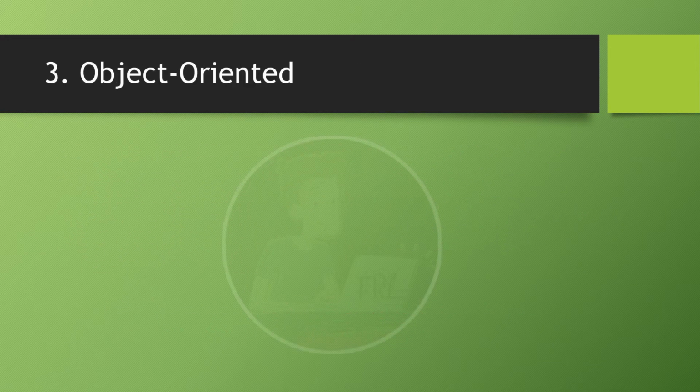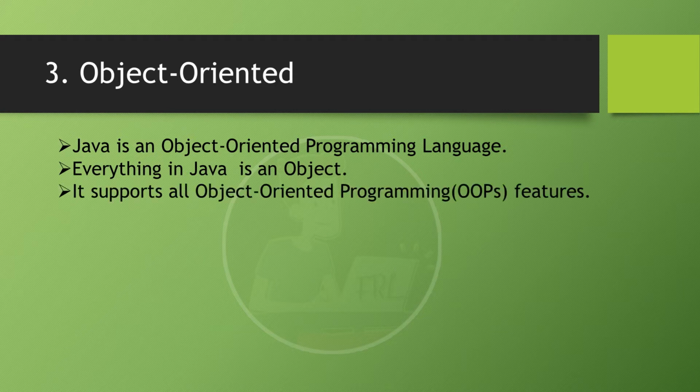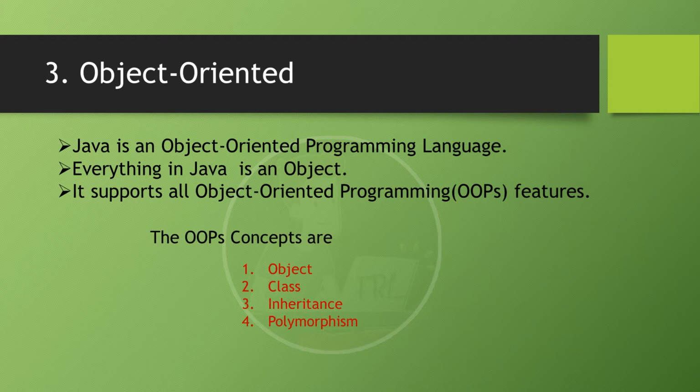Next, object oriented. Why is Java object oriented? Because it is an object oriented programming language, and everything in Java is an object. While writing a program, we create a number of objects. Without objects, there is no Java program. That's why it is object oriented. It supports all object oriented programming features. What are they? Object, class, inheritance, polymorphism, abstraction and encapsulation. All these features are involved in Java programming. That's why it is object oriented.